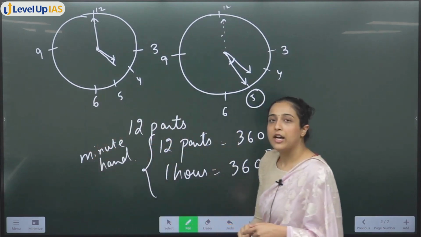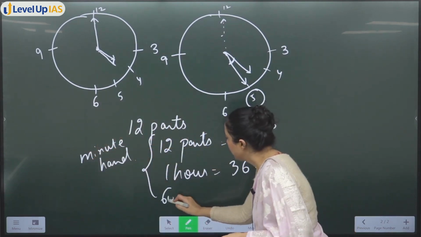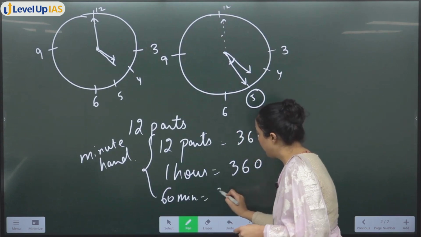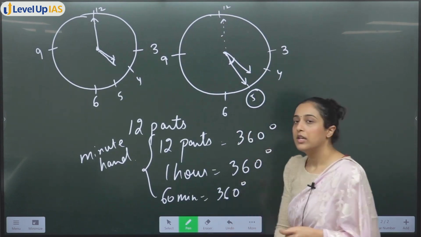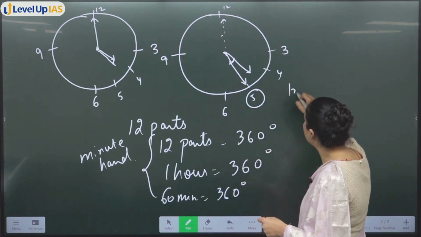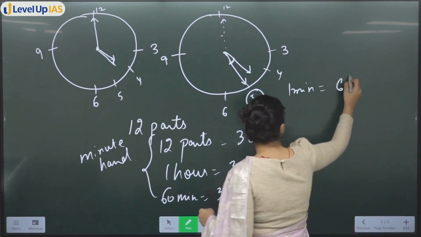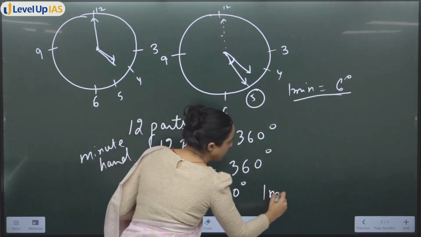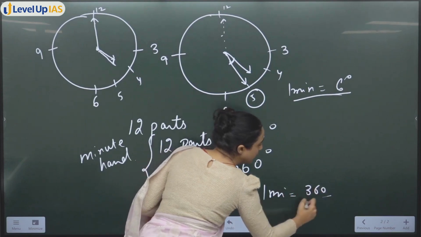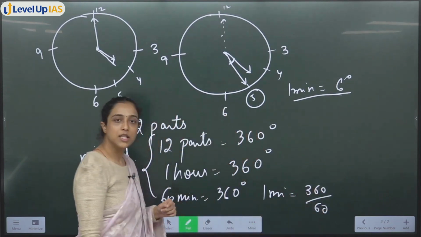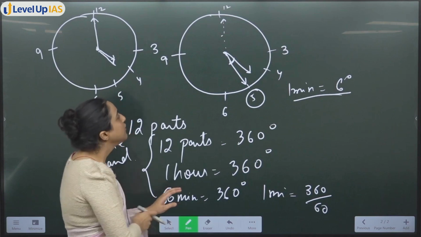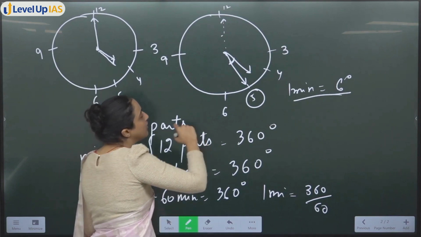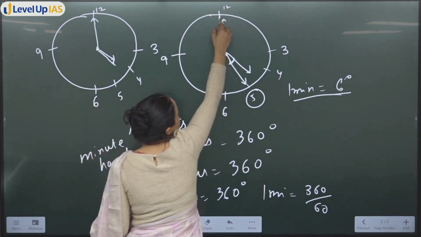ठीक है। 1 hour में 360 डिग्री, that means 60 minutes में 360 डिग्री। That also means 1 minute में कितने डिग्री कवर हो रहे हैं? 6 डिग्री। 360 divided by 60, ठीक है, 6 degrees are covered. So now if you have covered how many minutes till now?